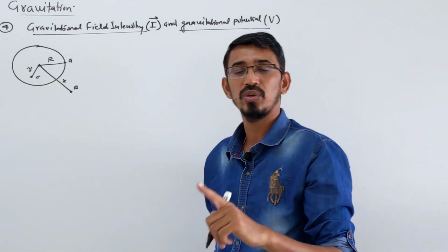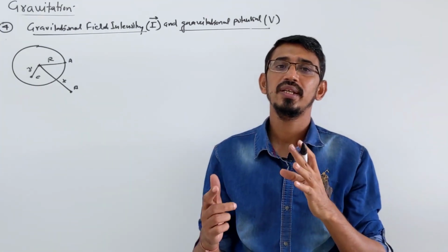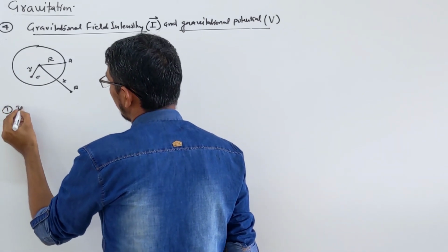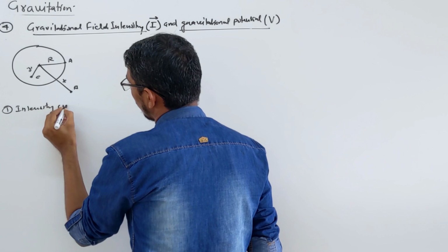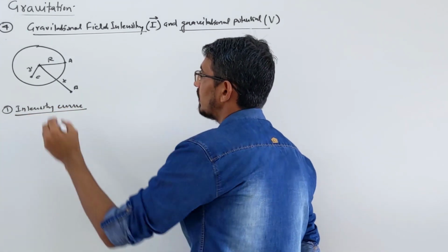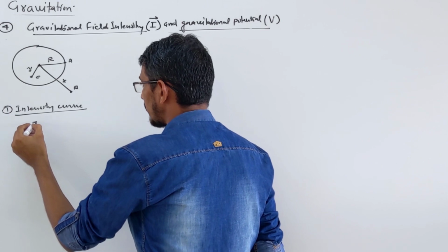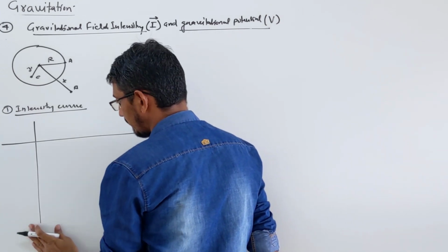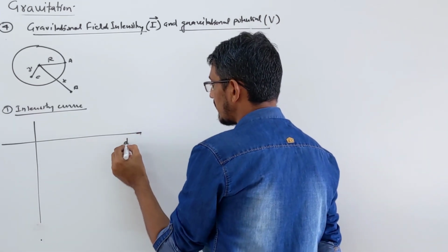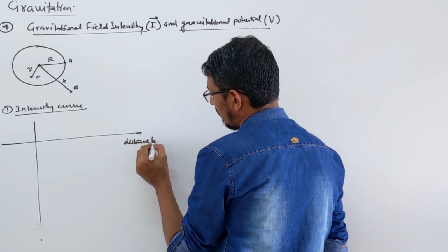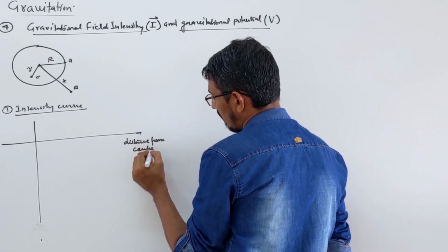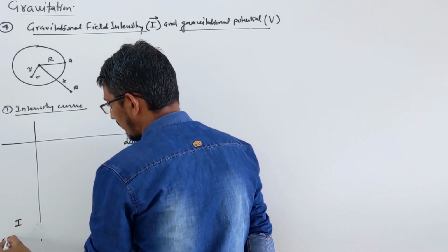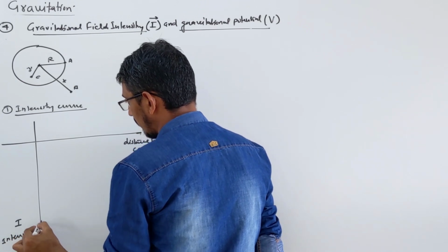So first understand that both terms are negative, so the curve will come in the negative quadrant. Let me first put here the intensity curve: how intensity varies due to this hollow sphere. So obviously the curve will come in the negative quadrant, so I am drawing directly like this. This is the negative quadrant. This side is the distance from the center of our hollow sphere, and this side we have intensity I.